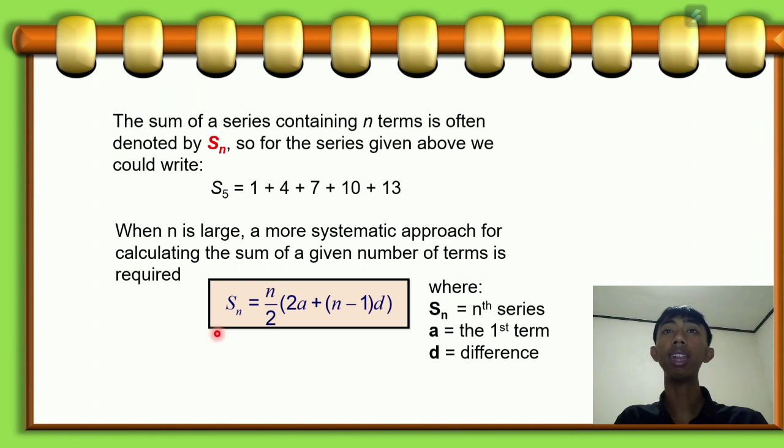Then, when n is large, a more systematic approach for calculating the sum of terms is required, using Sn is equal to n over 2 times twice a plus n minus 1 times d, where Sn is the sum of the series, a is the first term, and d is the common difference.